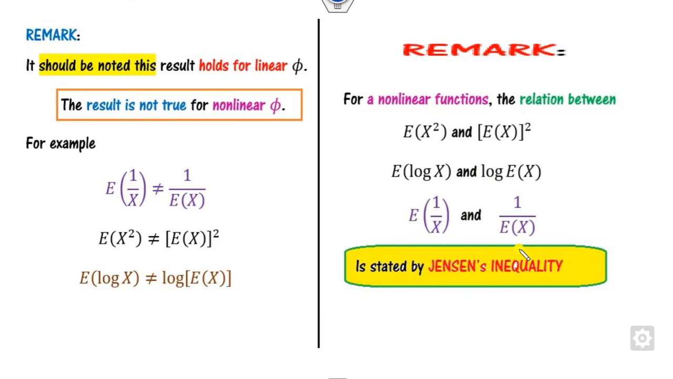So now if you want to find the relation between them, that is the discussion of the Jensen inequality, which we already discussed in our previous lecture. You can see the link on the I button. Since they are not equal, the only relation between them is either greater than or equal to, or less than or equal to, and that is defined by the Jensen inequality.